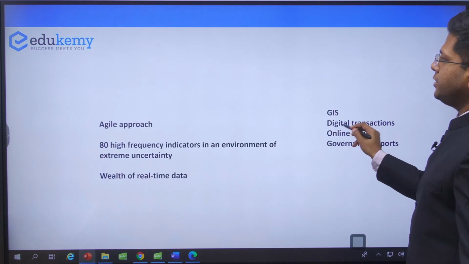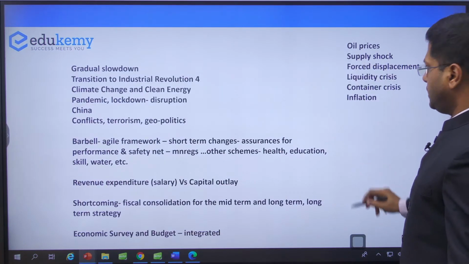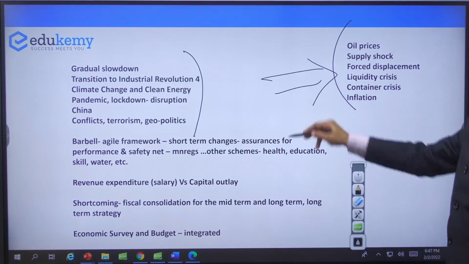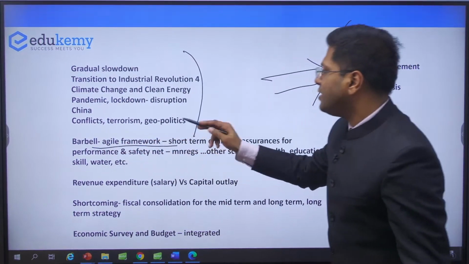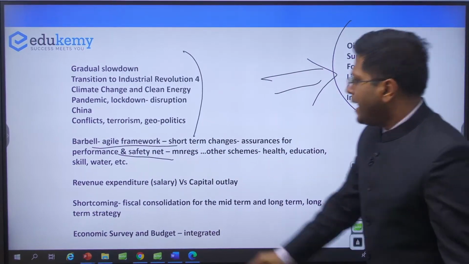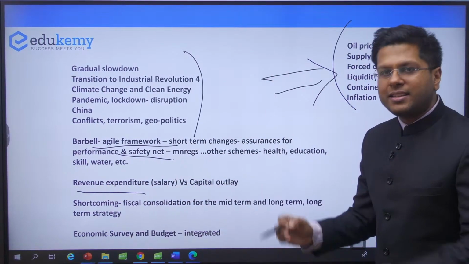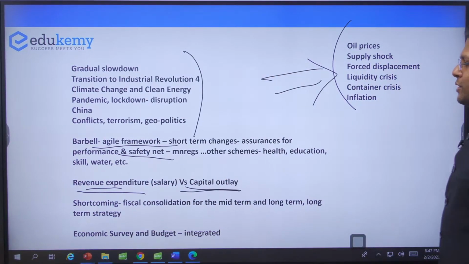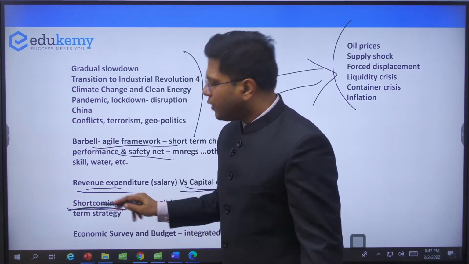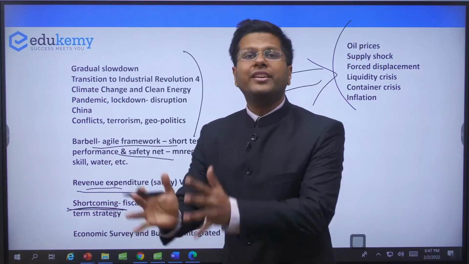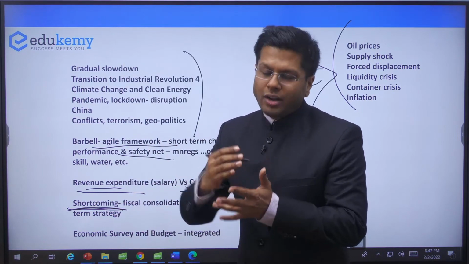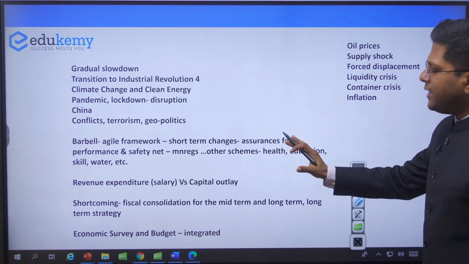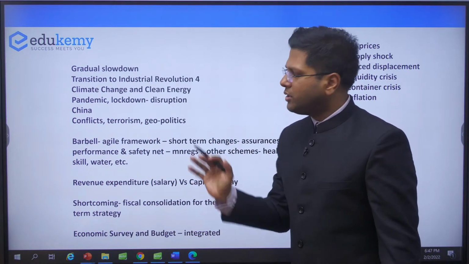And what else do we have here? Oh yes. As I mentioned, these are the challenges. The effects of the challenges are this, and the barbell agile framework, safety nets, right? And this is the reason that they are trying to decrease revenue expenditure and increase the capital outlay. All right. So the issue of short-term maneuverability of the budget is that the long-term strategy cannot be seen. Simple enough. And this is the reason we need a safety net for people, because some people will get impacted through this short-term strategy.